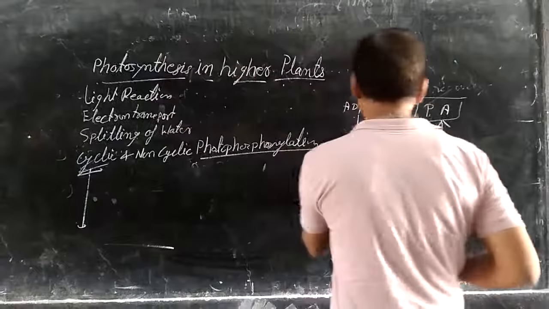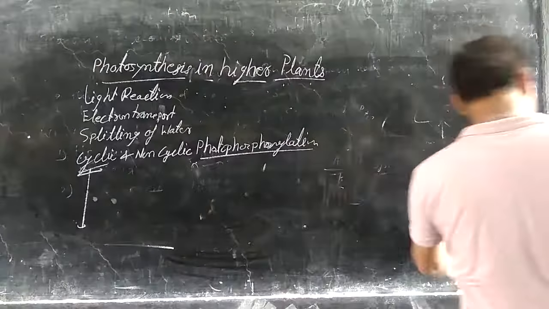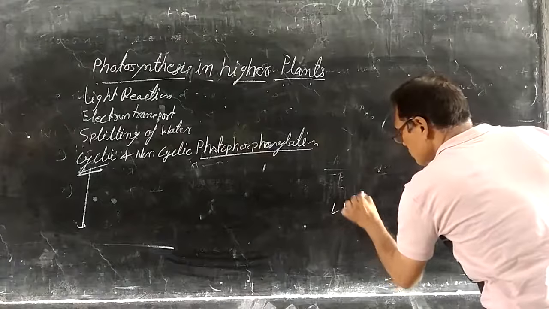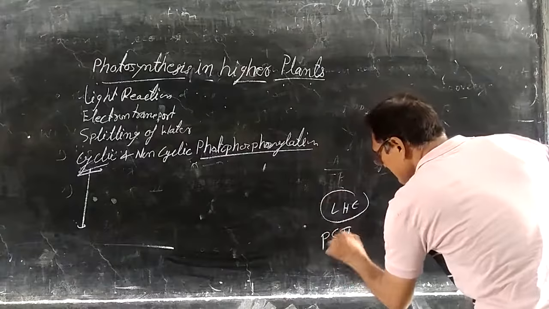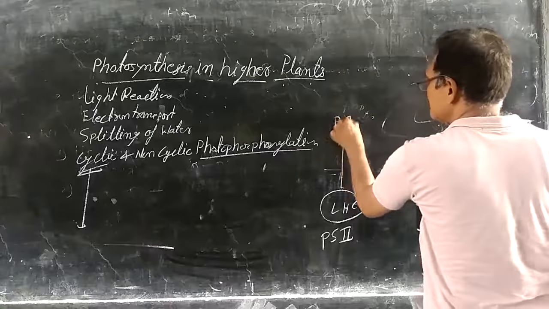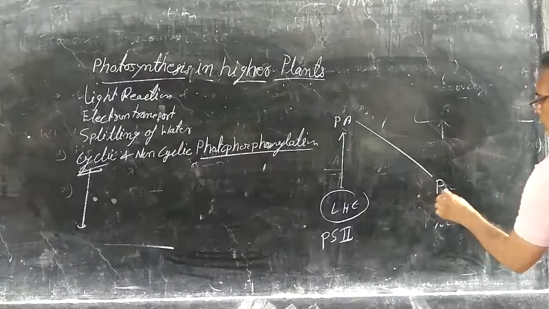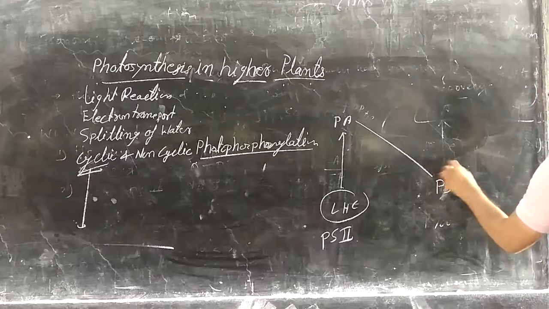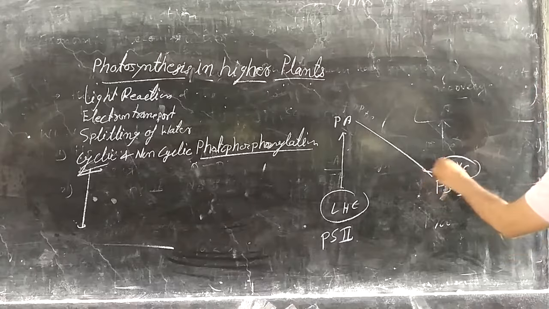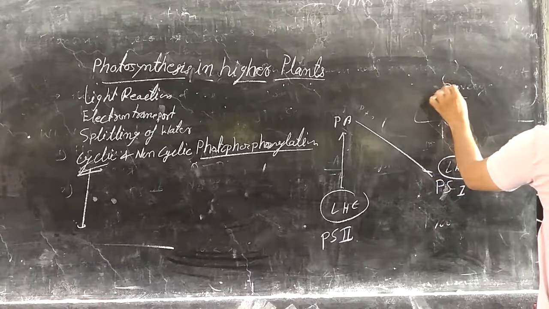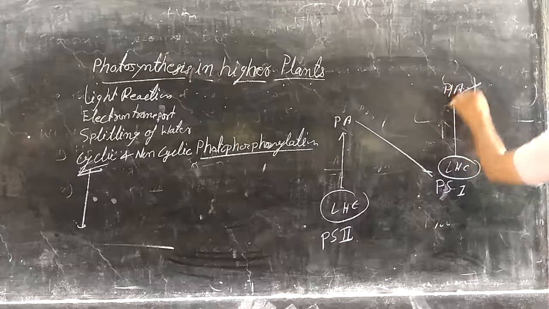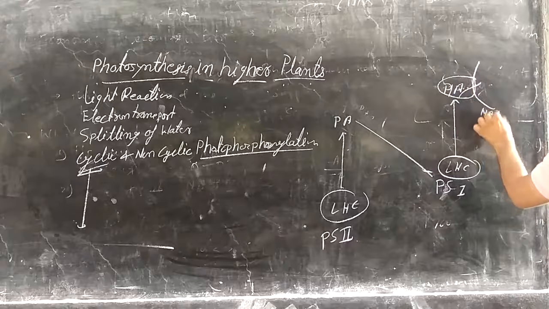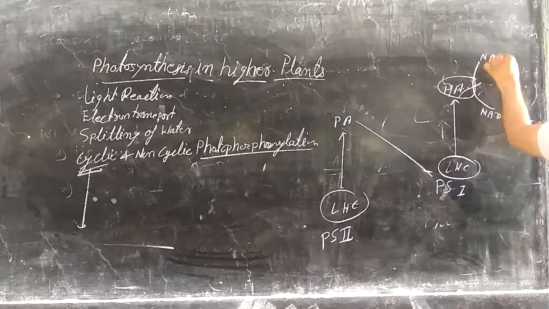That is the non-cyclic, where the electron is transported from the light harvesting complex of photosystem second to the primary acceptor, then to photosystem first, the light harvesting molecules, and then to the primary acceptor again, and here it is transported to NADP to form NADPH2.